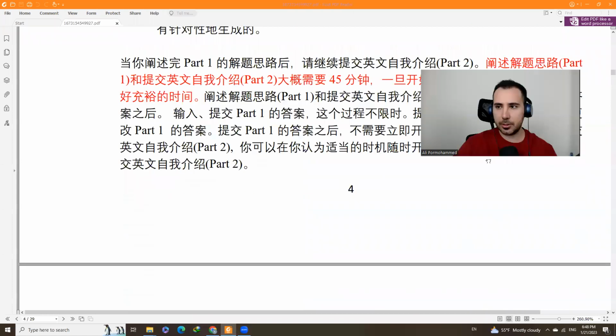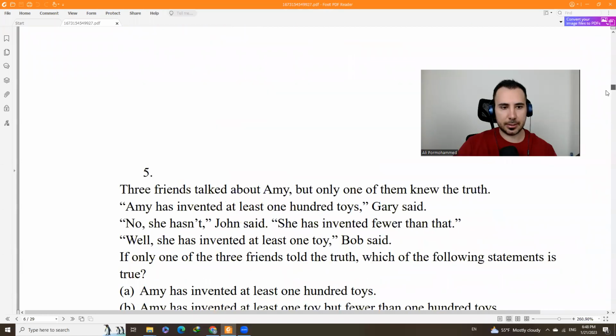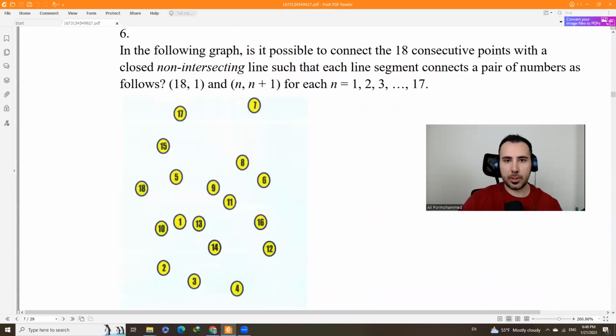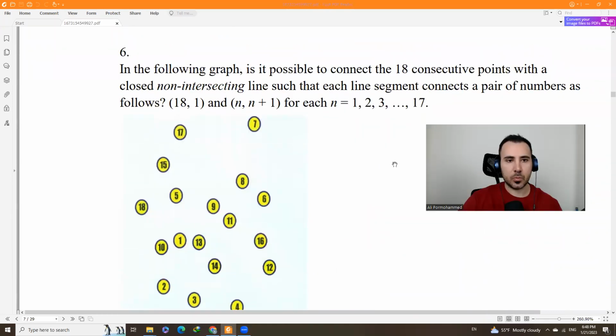Let me also make this larger. And question 6, there you go. Okay, so I'm going to read the question. In the following graph, is it possible to connect the 18 consecutive points with a closed non-intersecting line such that each line segment connects a pair of numbers as follows? 18 to 1, and then n to n plus 1.